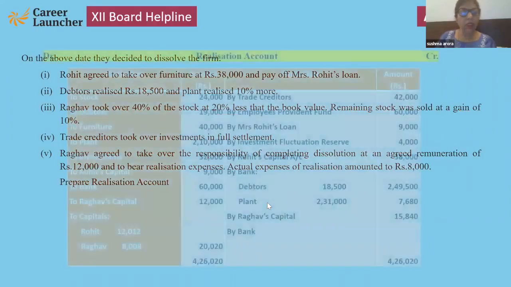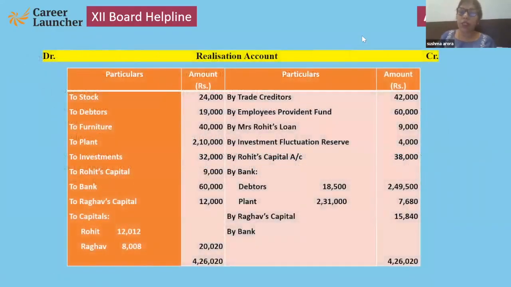So next, realization account. As I told you, there are 6 steps. Yes, this is transfer of all asset is first step. Transfer of all liabilities, second step. Transfer in bank, third. Paid, fourth. Expenses, fifth. And then last, this side. This is profit. 20,020 is profit, that is divided in 3:2.